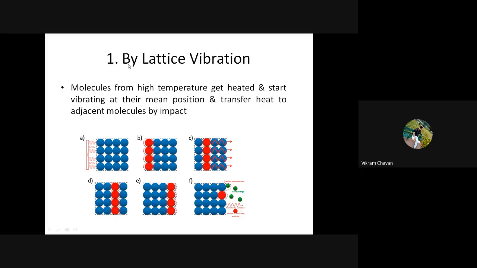We have discussed that there are two mechanisms to transfer heat by conduction: one is lattice vibration and the second is free electrons.